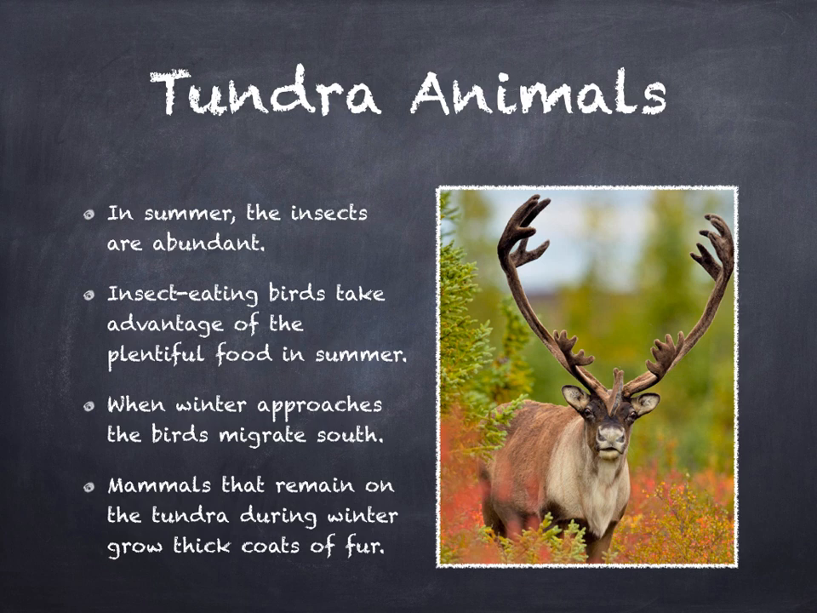Animals. In summer, the insects are abundant. Insect eating birds take advantage of the plentiful food by eating as much as they can, but when winter approaches, these birds migrate south. Mammals of the tundra include caribou, foxes, and wolves. The mammals that remain on the tundra during the winter grow thick fur coats.